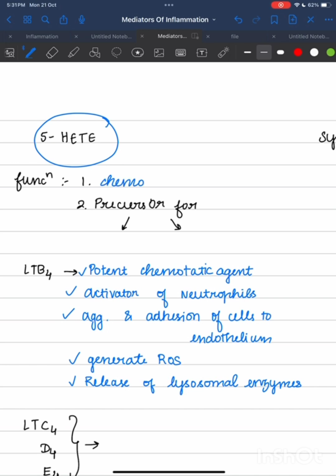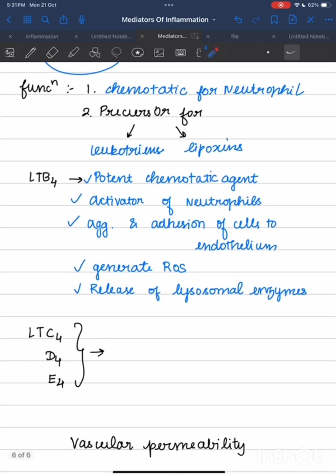The function of 5-HETE is to act as a chemotactic agent for neutrophils, and it is a precursor for leukotrienes and lipoxins. LTB4 is a type of leukotriene.